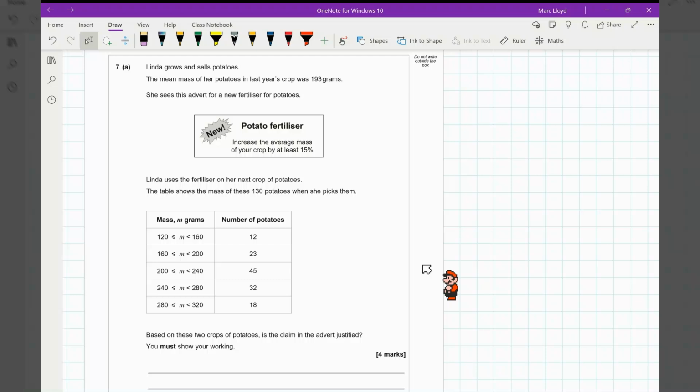Hi there, question 7. Linda grows and sells potatoes. I assume she sells lots of potatoes, otherwise, why hasn't she diversified into other root vegetables? The mean mass of her potatoes in last year's crop was 193 grams. She sees this advert for a new fertiliser for potatoes. "Potato fertiliser. Increase the average mass of your crop by at least 15%."